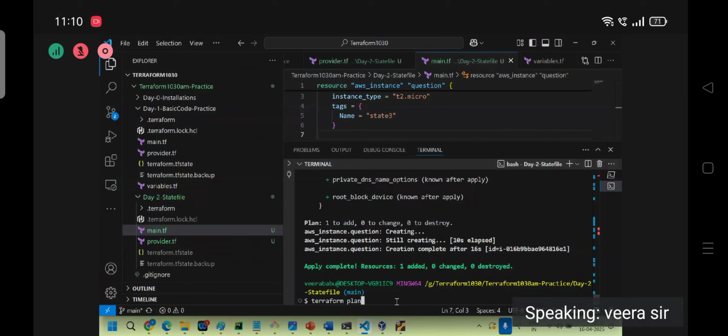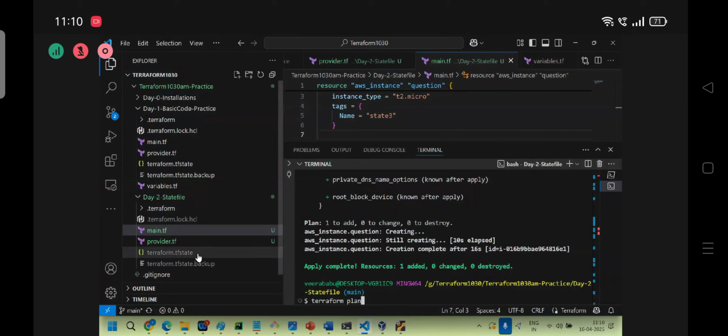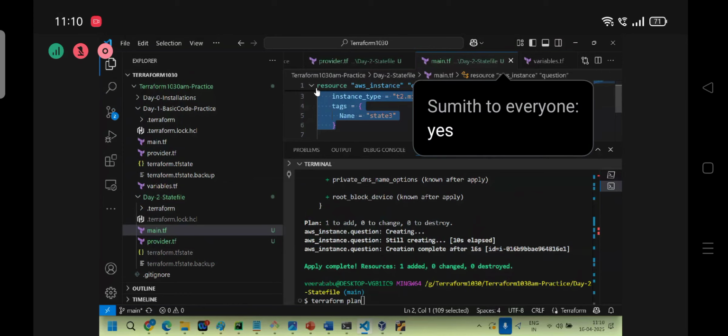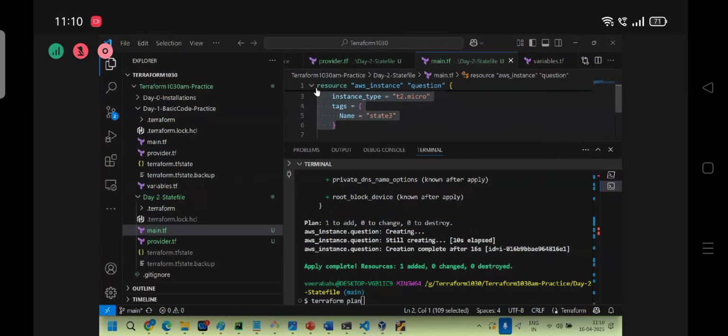Now, if I run Terraform plan, the request will go to this state file. Clear now? In this case, if you run this resource without the state file, the system can understand it as a new requirement. That's it. Whether you give it to someone, push it somewhere, or someone clones it, whatever it is. Clear the concept till here now? For example, if I give main.tf plus terraform.tf with the state file also, now if you run it on your end,